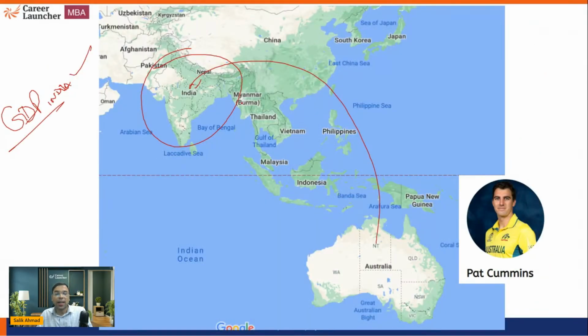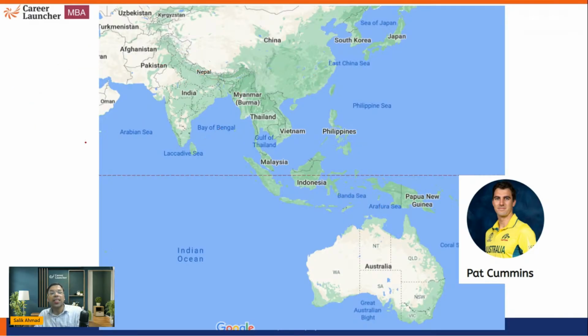For example, let's say now here Pat Cummings comes to India. So whatever he'll be doing, that will be added in India's GDP, but not in India's GNP, gross national product, because Pat Cummings is not an Indian citizen. Okay. Now let's take another example.